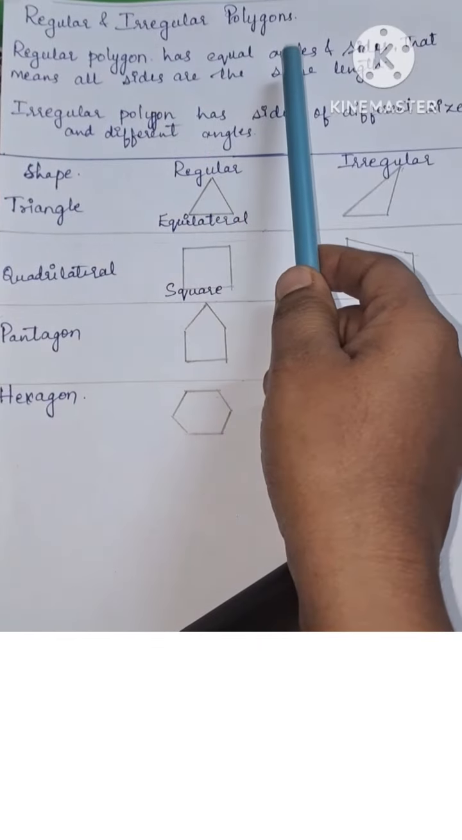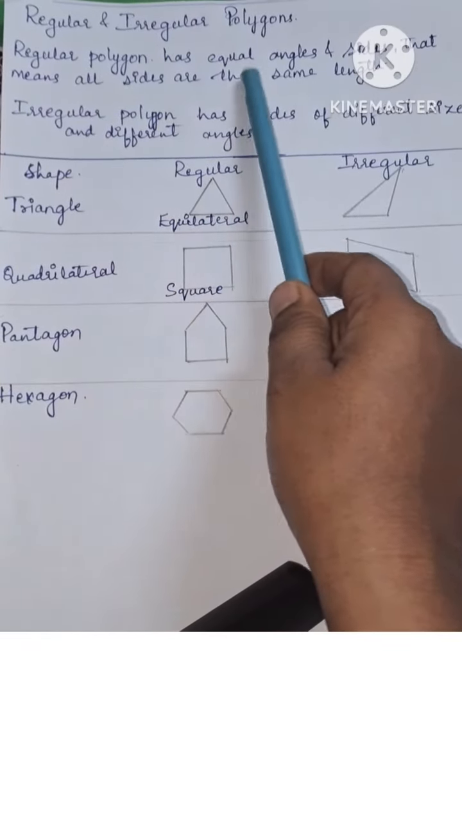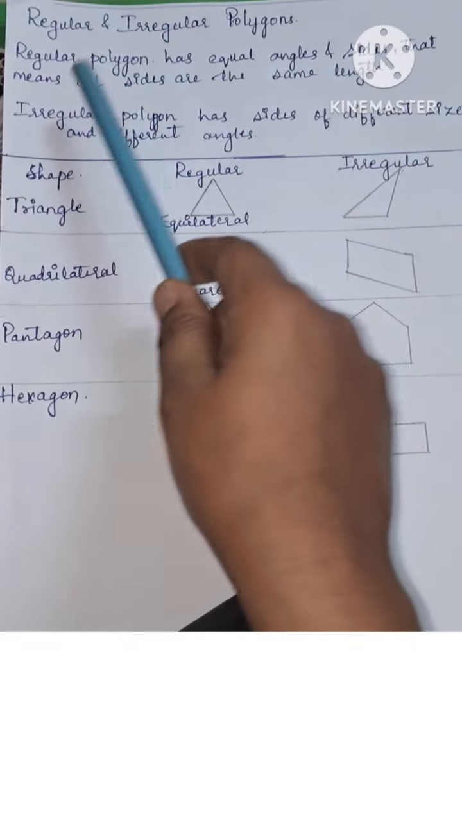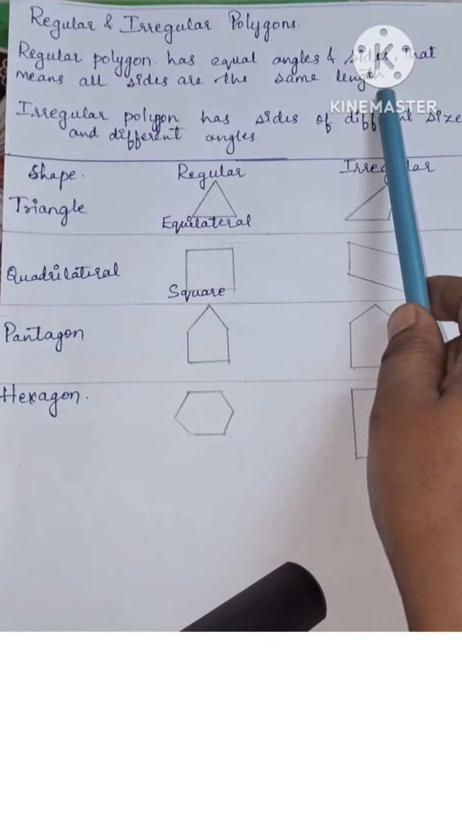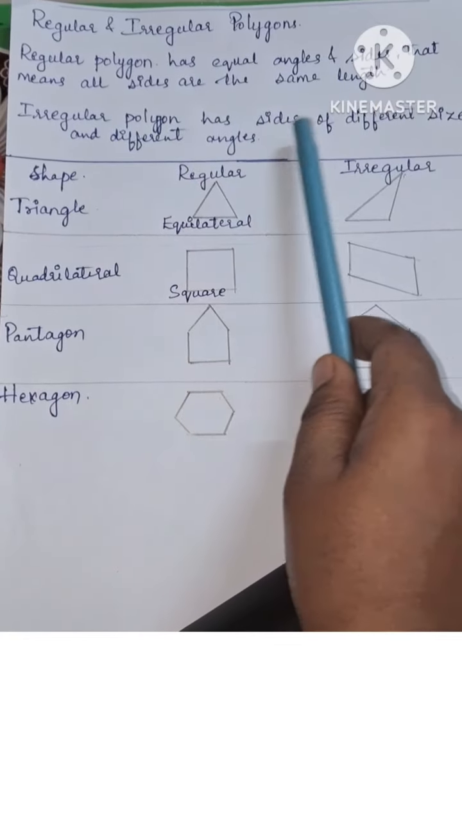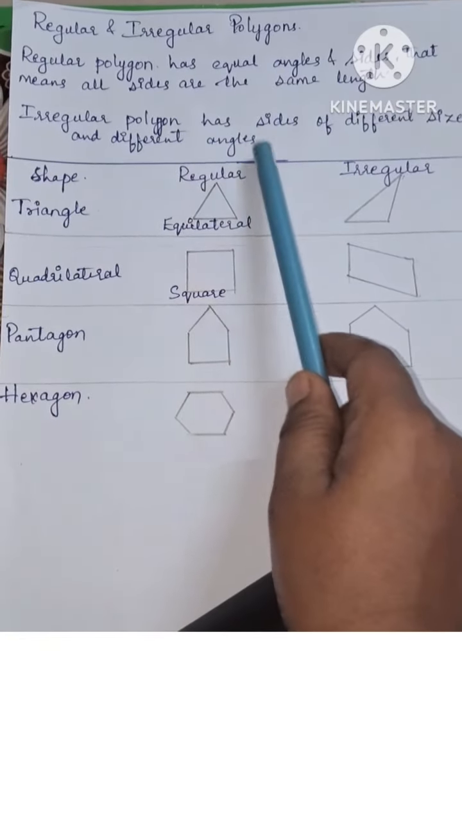Regular and irregular polygons. A regular polygon has equal angles and sides. That means all sides are the same length. An irregular polygon has sides of different sizes and different angles.